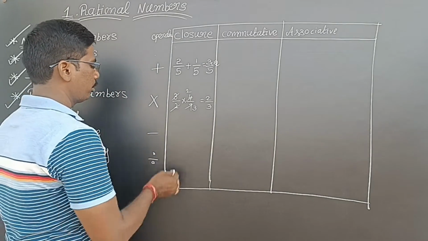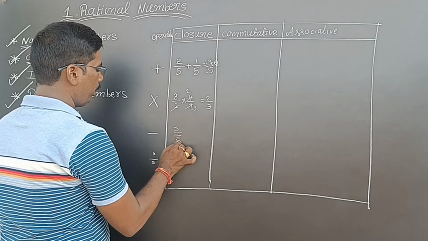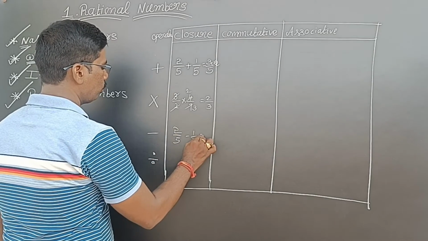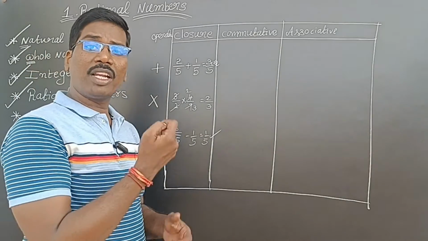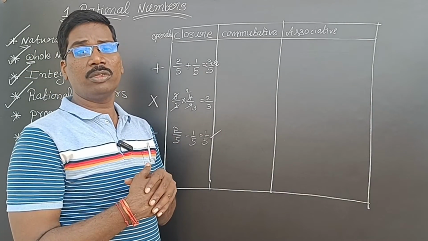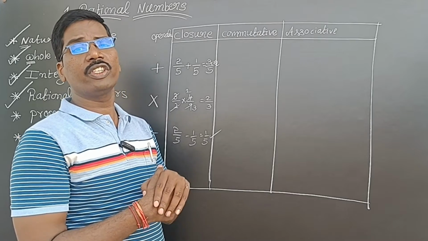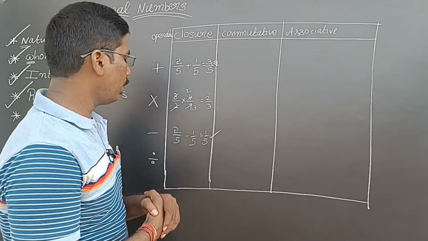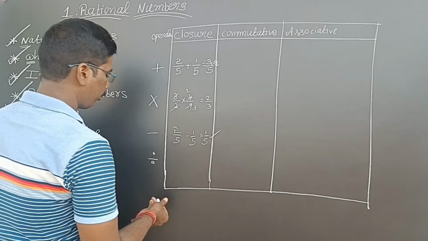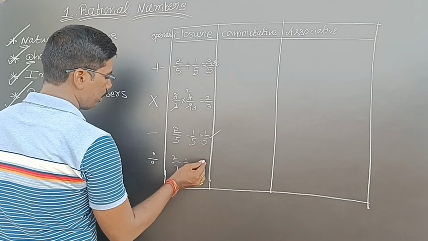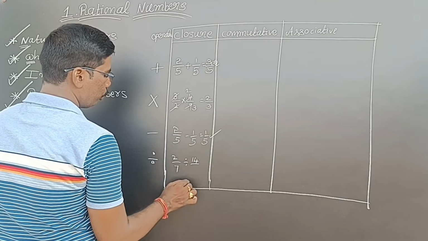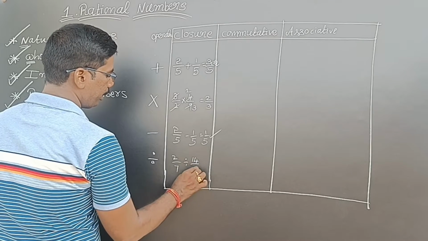Next, subtraction. So 2 by 5 minus 1 by 5. So do the subtraction. Again a rational number. So subtraction is also satisfying closure law in rational numbers. Now division. 2 by 7 is divided by 14 by 8.